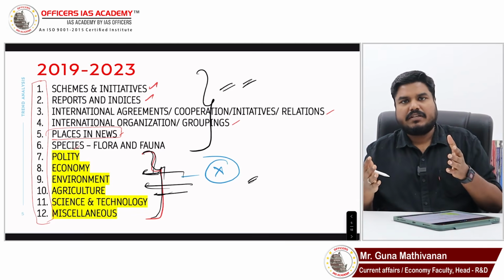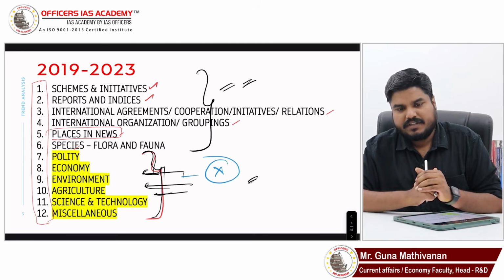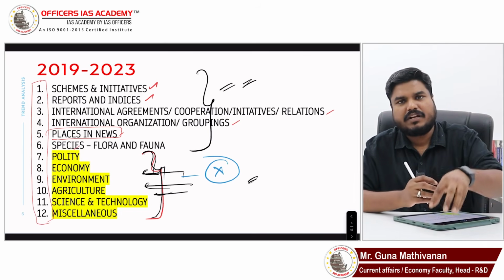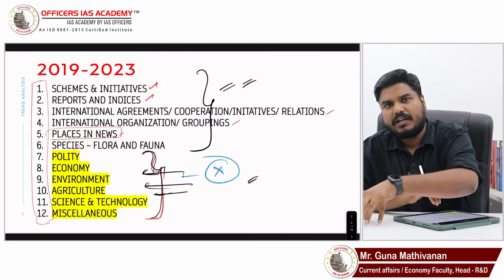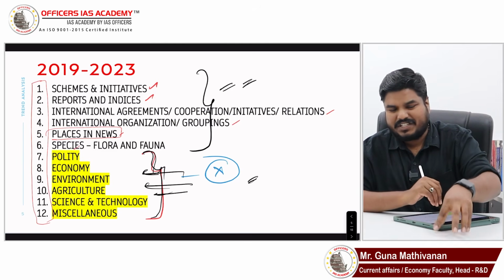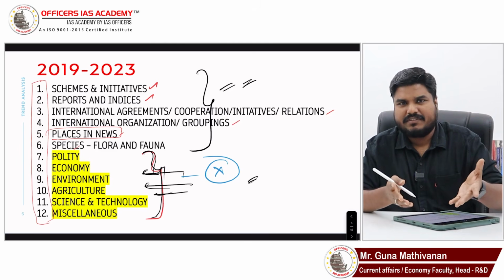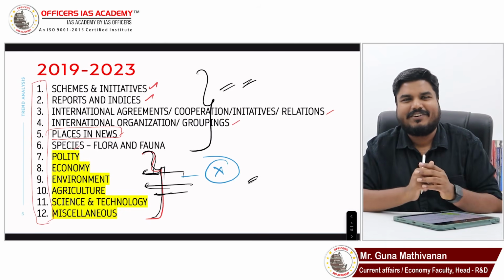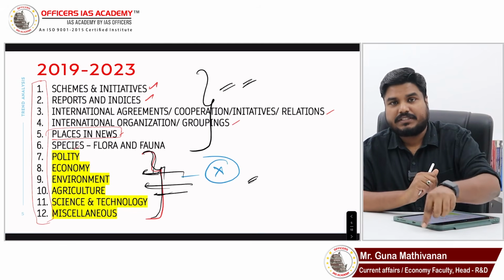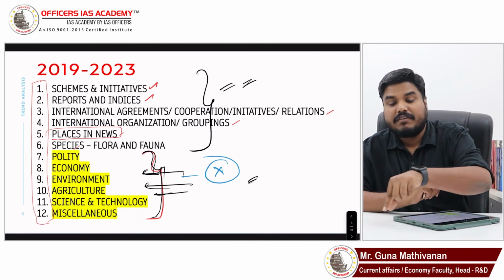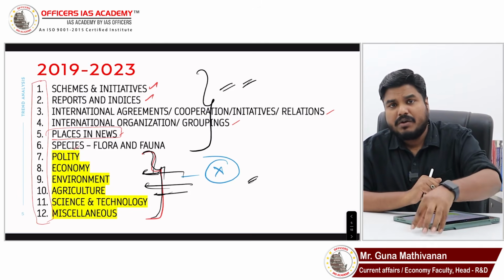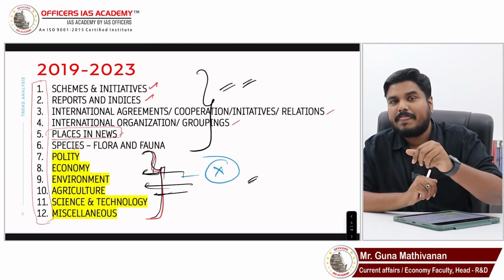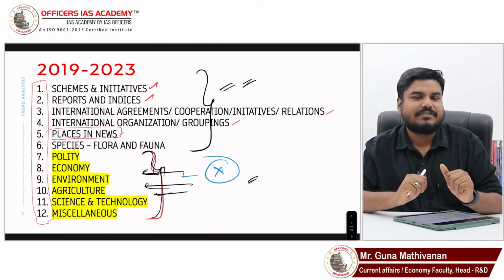Right? For example, Mundra Port was asked. Mundra Port was in news because a huge amount of drugs were confiscated in Mundra Port. That was in news for a longer time. It was a crime related news which we will generally tend to skip. Of course, in current affairs they are not going to ask you about the drug confiscation and all. But a port was repeatedly mentioned in news. Then we should know about the port. We should know about ports in general. Ports are a static area that we have to know in detail for our exams.